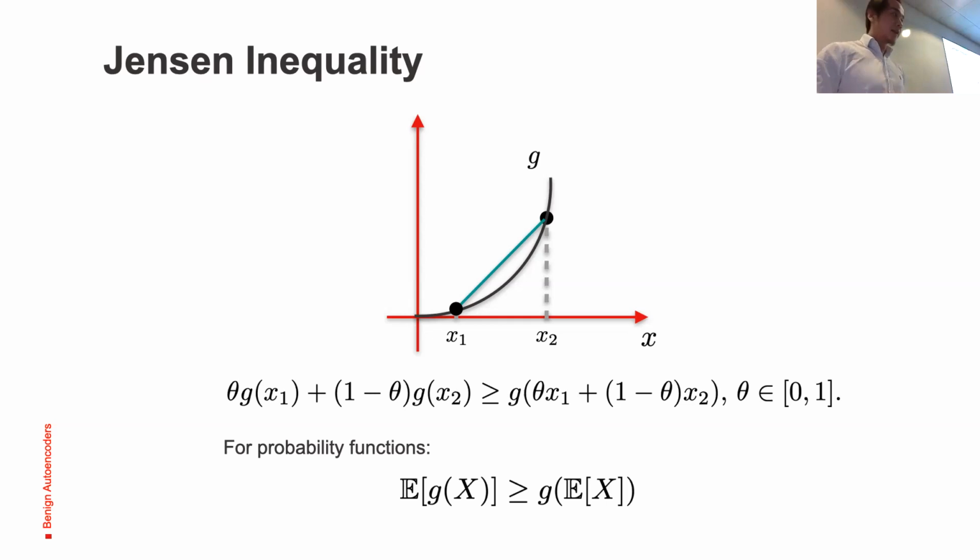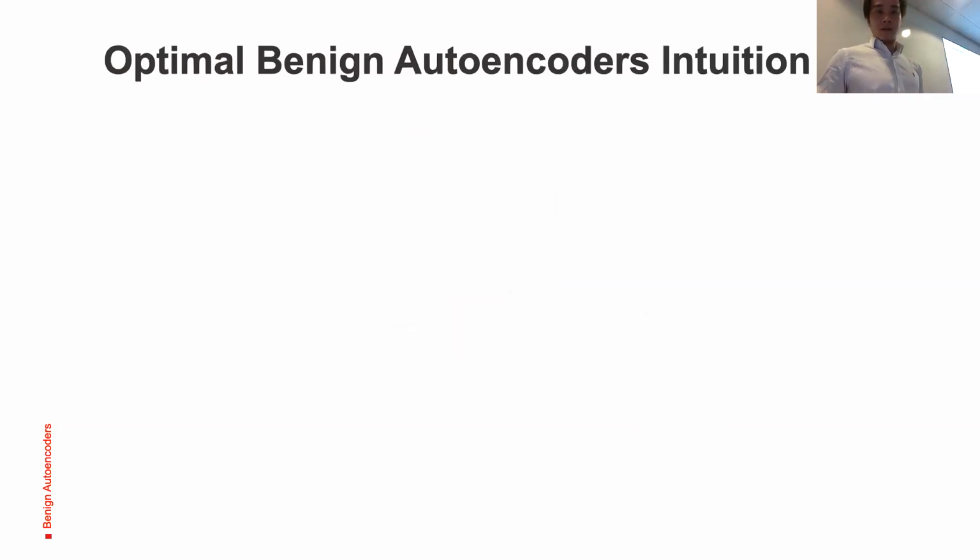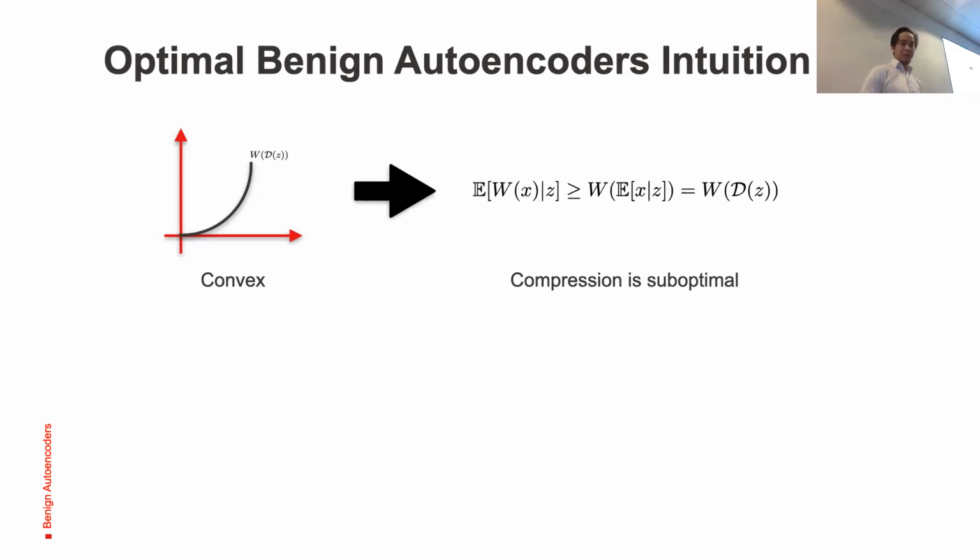This property can be extended to probability distributions. The expected value of the function evaluated at x will always be greater or equal to the function evaluated at the expected value of the random variable. So this is the intuition about the paper. If the loss function W is convex, then the compression will always be suboptimal. And this is given by Jensen's inequality.